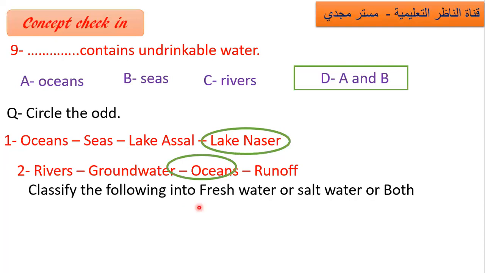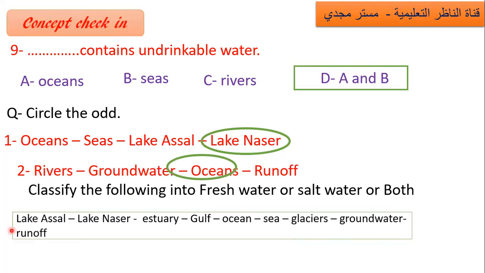Number 3, classify the following into fresh water or salt water or both of them. Lake Asal, what do you think? This one is not answered, so you will answer it yourself. Lake Asal is salt water. Lake Nasser, fresh water.